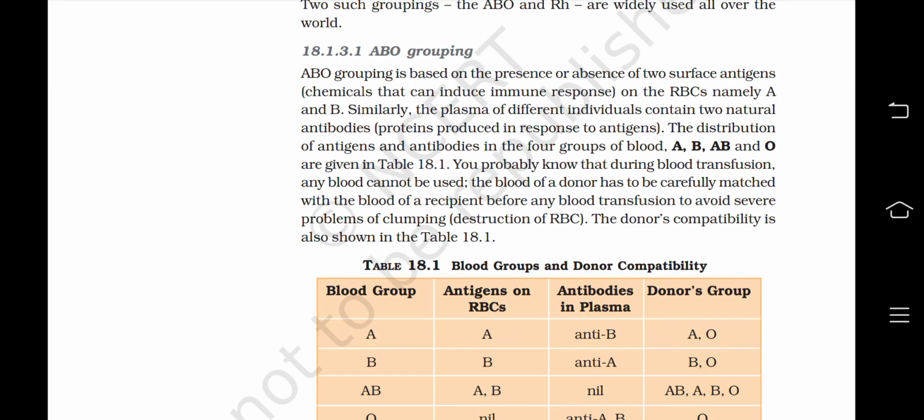table 18.1. You probably know that during blood transfusion any blood cannot be used. The blood of a donor has to be carefully matched with the blood of a recipient before any blood transfusion to avoid severe problems of clumping or destruction of RBC. The donor's compatibility is also shown in table 18.1.